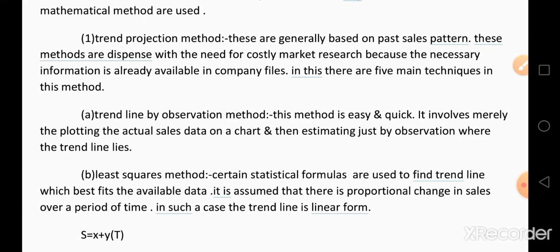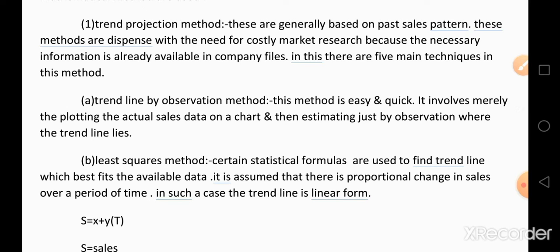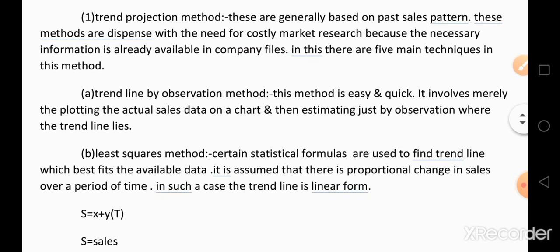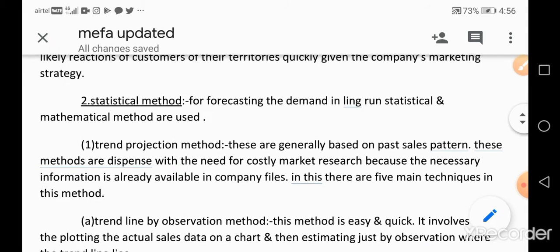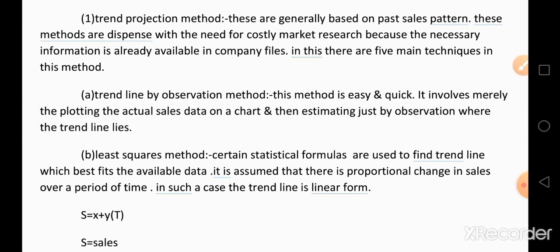The first type of method in demand forecasting with the help of a statistical method is the trend projection method. These are generally based on past sales patterns. These methods dispense with the need for costly market research, because the necessary information is already available in company files. In the trend projection method, there are 5 main techniques.